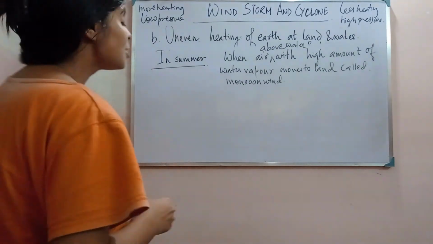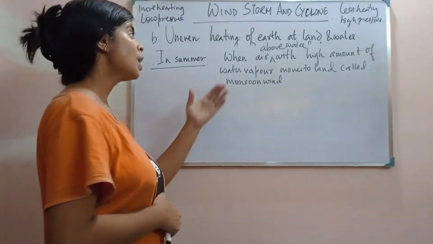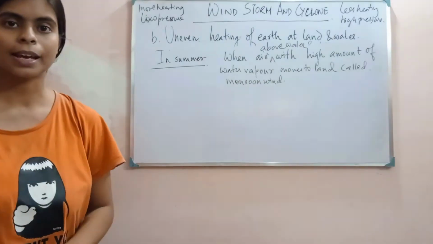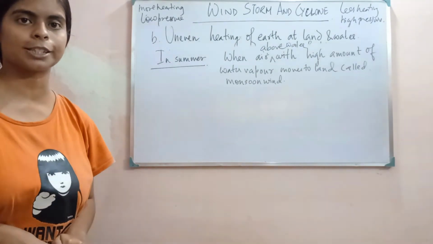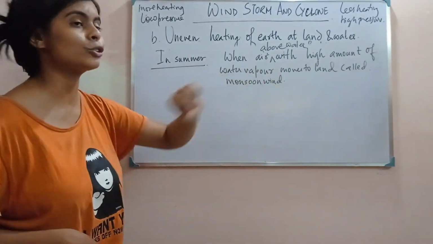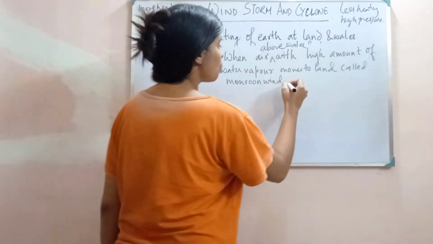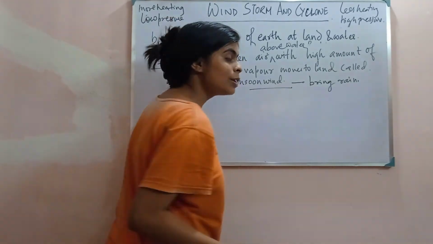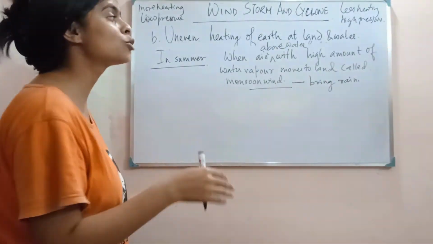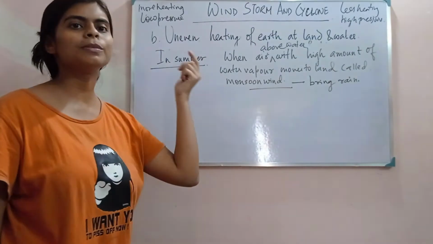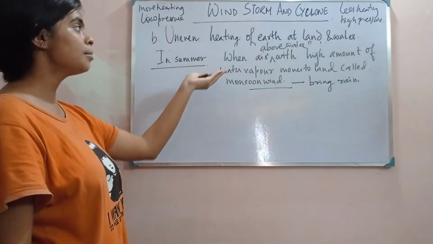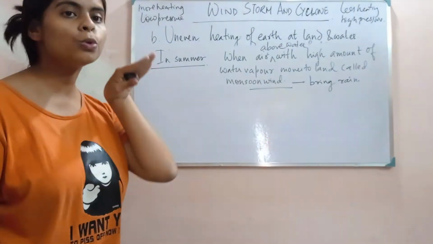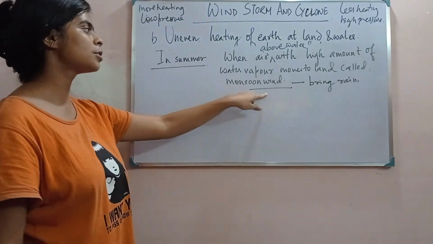In summer season, the air above water with a high amount of water vapor moves towards land, and these winds are called monsoon winds. These monsoon winds bring rain. The rain that we see in the rainy season is actually because of the monsoon winds.